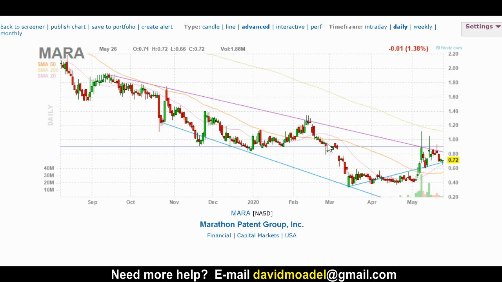It came back down to it again. You might have thought about buying it. It clung to it for a while and then failed. Uh-oh, it broke down. It came back up here, and in that day the wick went above it, but by the end of the day, it closed below it and then fell down.